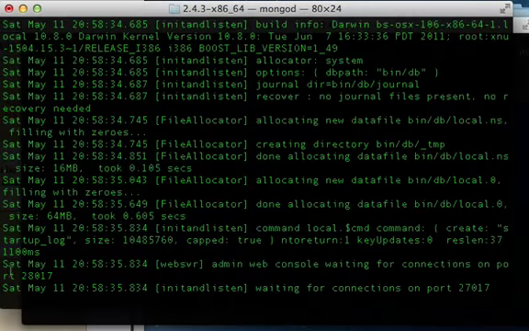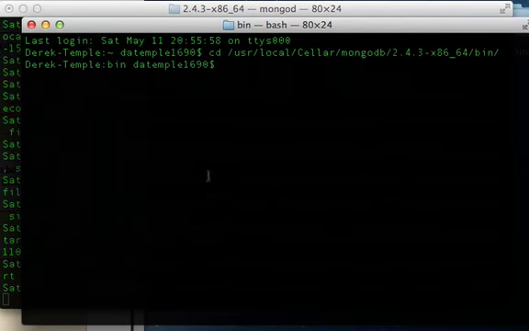Now, as long as your MongoDB server is running, it should say waiting for connections on port 27017. So let's go back to the other window. If that is how it is, we're going to move on to the next step.